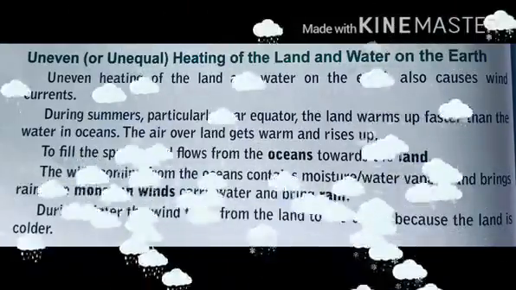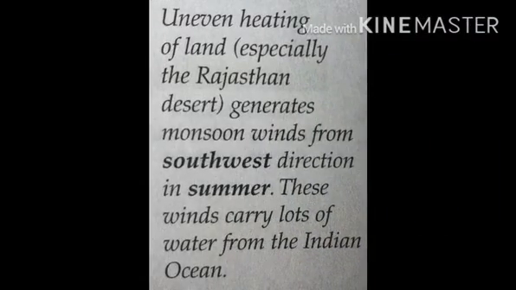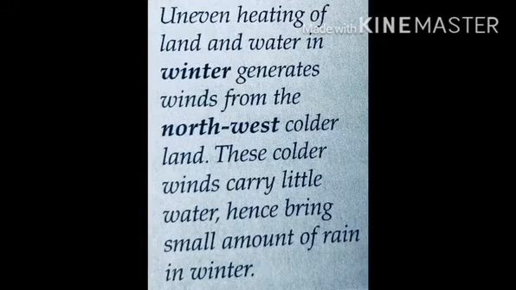During winter, the wind flows from the land to the ocean because the land is colder. Uneven heating of land, especially the Rajasthan desert, generates monsoonal wind from the southwest direction in summer. These winds carry a lot of water from the Indian Ocean. Uneven heating of land and water in winter generates wind from the northwest cooler land. These cooler winds carry little water, hence bring a small amount of rain in winter.